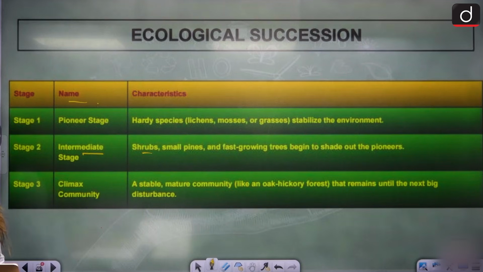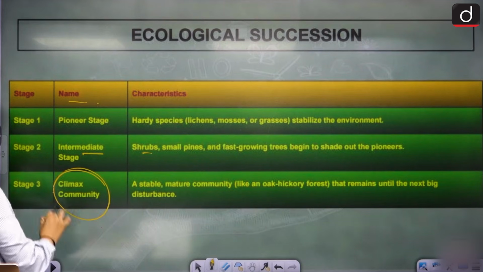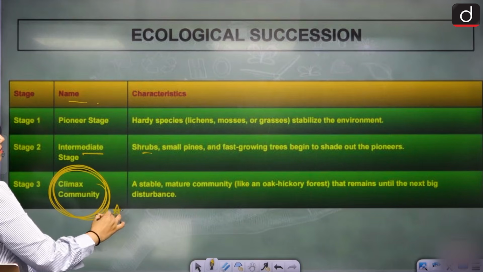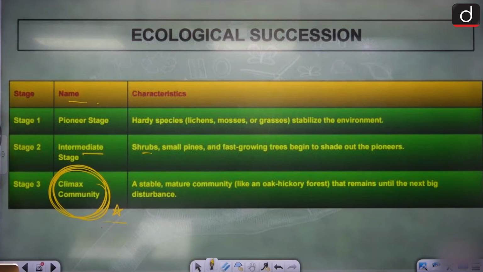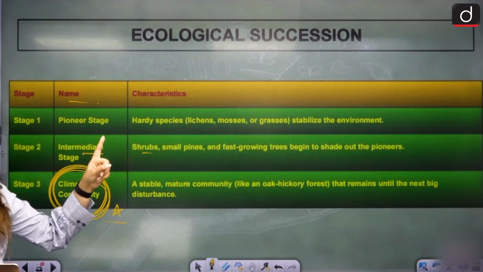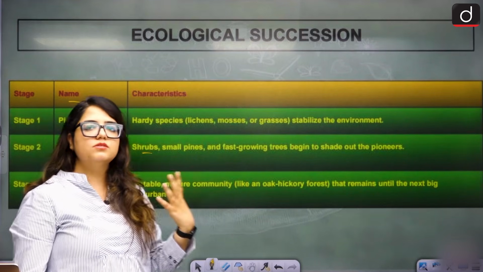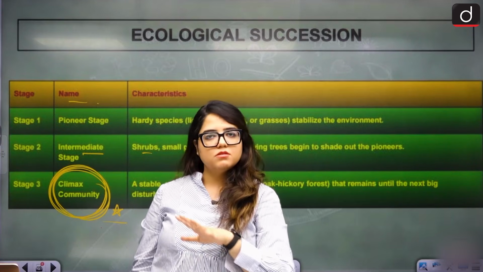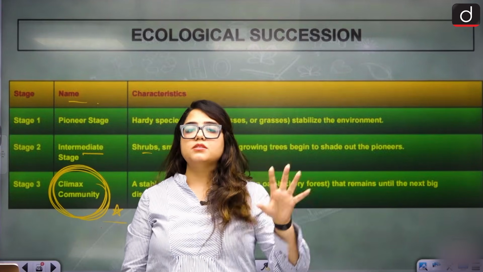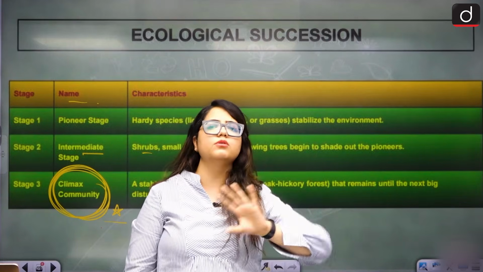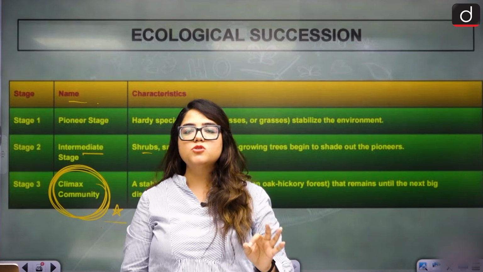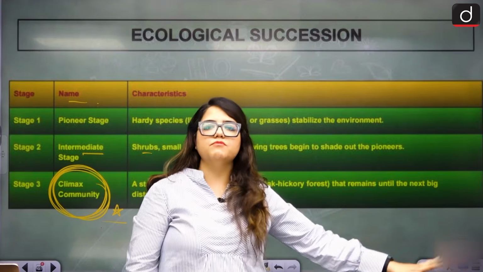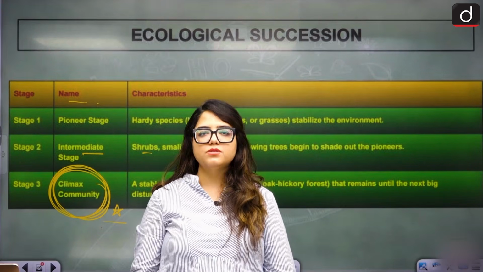Yeah, that is our climax community. Please remember that. Clear? What are the 3 stages? Pioneer, intermediate, climax. Pioneer, beginning with lichen, mosses, grasses. Second, intermediate, shrubs, pines, small. Third, climax, full-grown forest that can only be destroyed once you are just eradicating everything on land. Only then they will be destroyed.